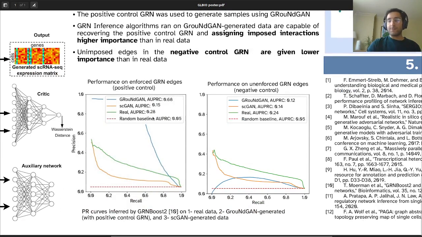The edges in the positive control are now assigned higher scores by GRN inference algorithms, and we now achieve a higher AUPR on GroundGAN generated data on those edges compared to real. And the edges that were not imposed in the negative control are now assigned lower scores than their scores in real data. So their AUPRC drops down close to random.